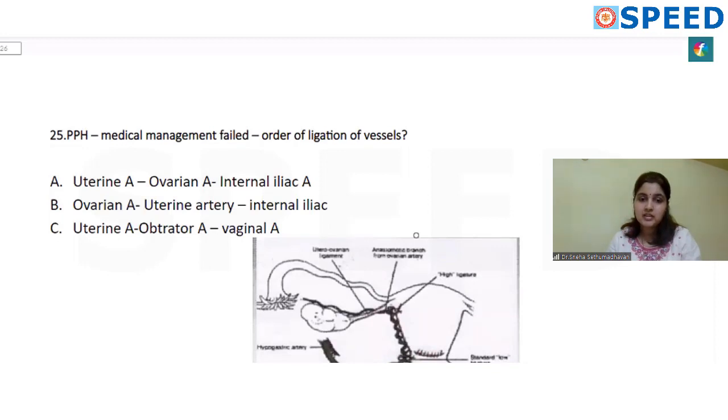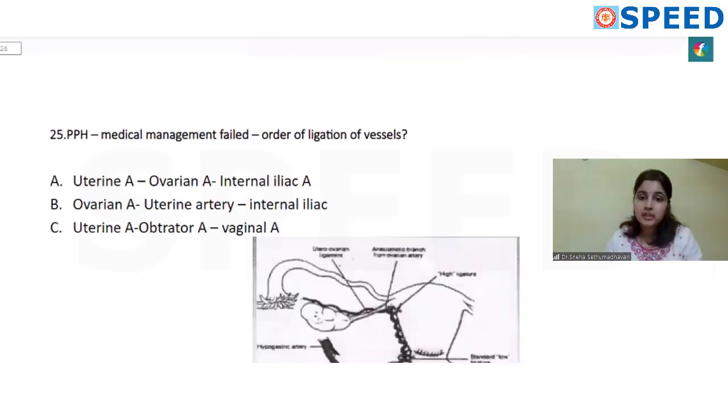You're going in for surgical management. In what order do you ligate the vessels? If you look at the blood supply of the uterus, the blood vessel that is directly supplying the uterus is the uterine artery. So the first step is to ligate the uterine artery, and then there is a collateral branch, a minor supply from the ovarian artery.